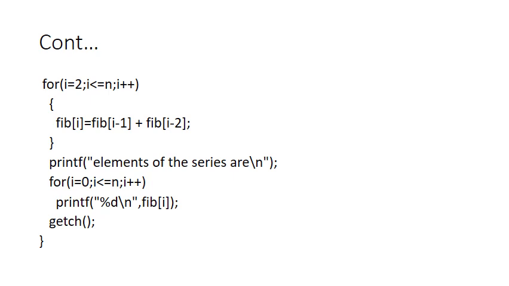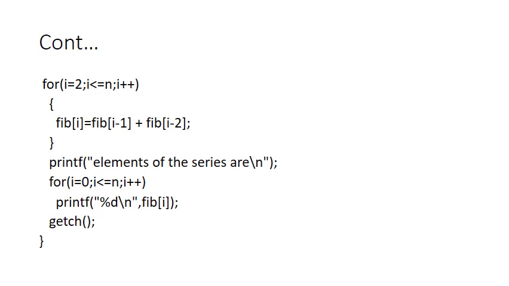And here, once the user enters the n number of elements which he wants to print in the Fibonacci series, the very first element, as we know, is fib of 0. 0 stands for the very first index. The initialization of an array always starts from 0. Therefore, fib of 0 will always be the very first element of your series, which is 0. And fib of 1 will be the next element, which is 1. That is, these two elements are static. We have to define them on our own.